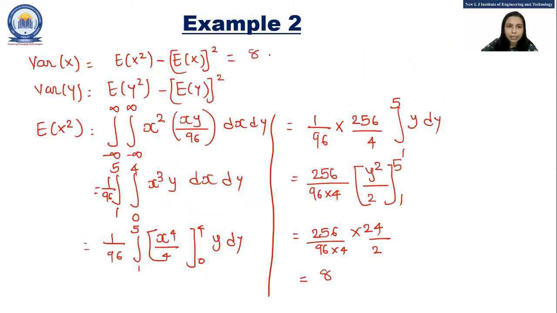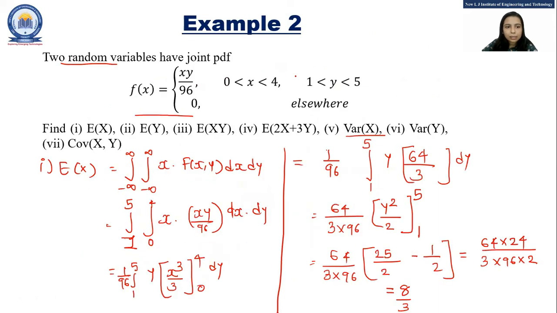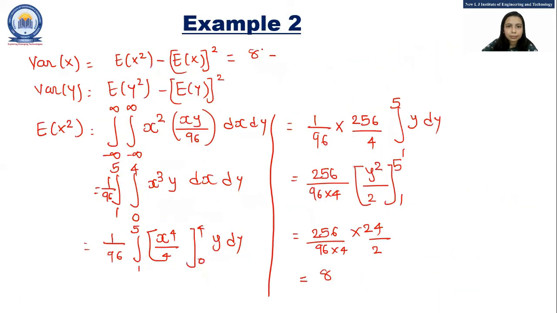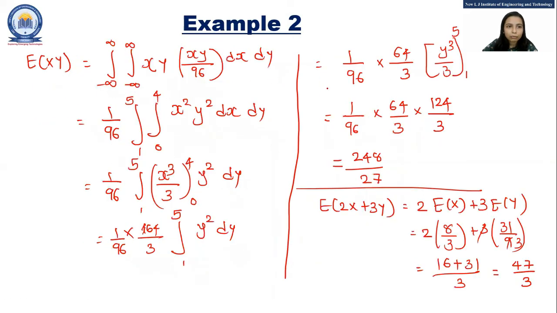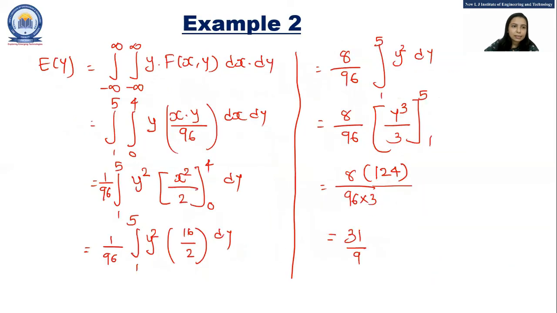The E of x square is 8 and E of x whole square, that means 64 divided by 9, which is equal to 8 by 9, is the variance of x. And variance of y: the E of y square is 13 minus E of y, that is 31 by 9, whole square. So the final answer is equal to 92 divided by 81. So this is the variance of x and y respectively.